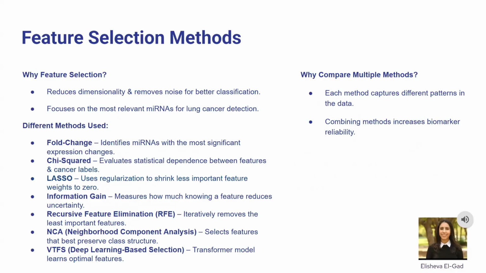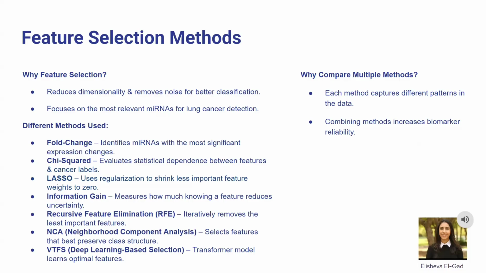Fold change identifies microRNAs with the most significant expression differences. Chi-squared measures statistical dependence between features and cancer labels. Lasso applies regularization to shrink less important features' weights to 0. Information gain evaluates how much a feature reduces uncertainty. Recursive feature elimination iteratively removes the least important features. NCA, Neighborhood Component Analysis, selects features that best preserve class structure. VTFS, a deep learning-based method, uses transformers to learn optimal features.